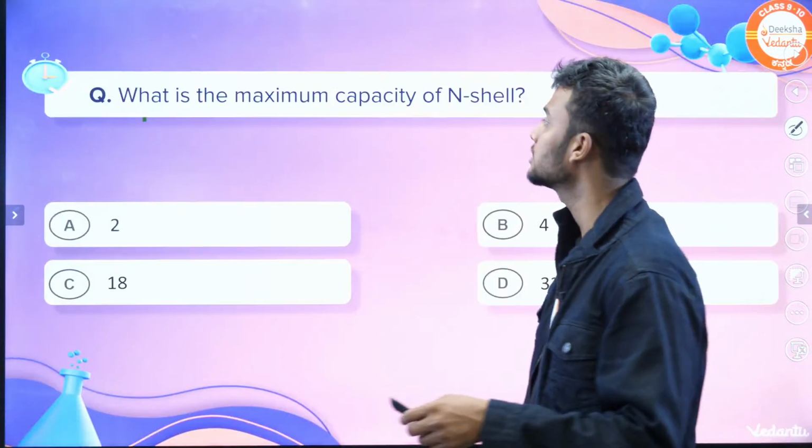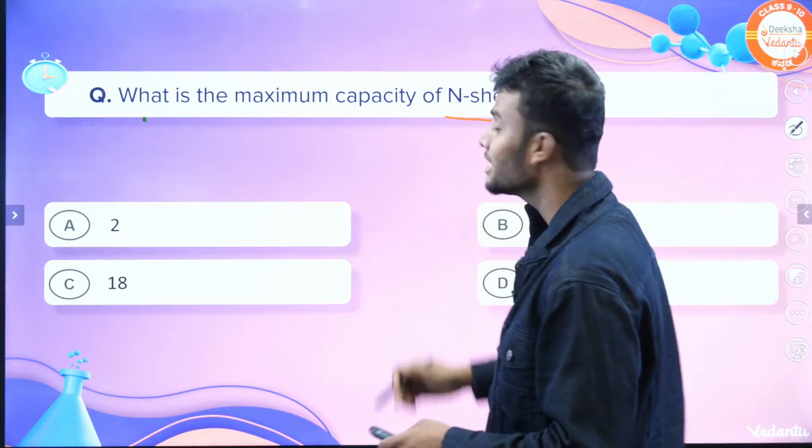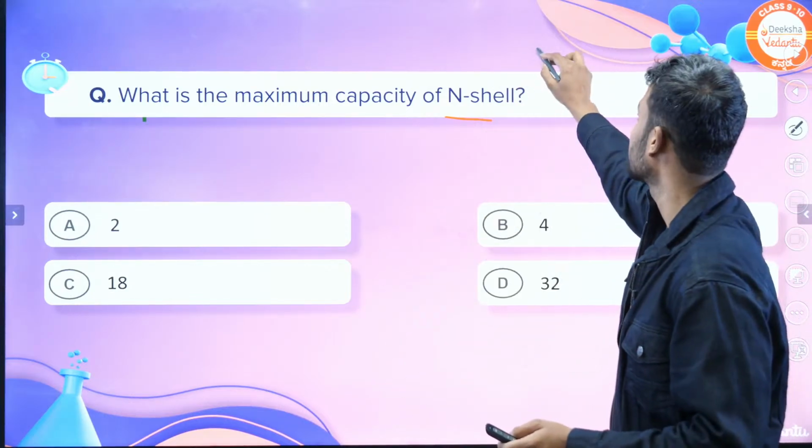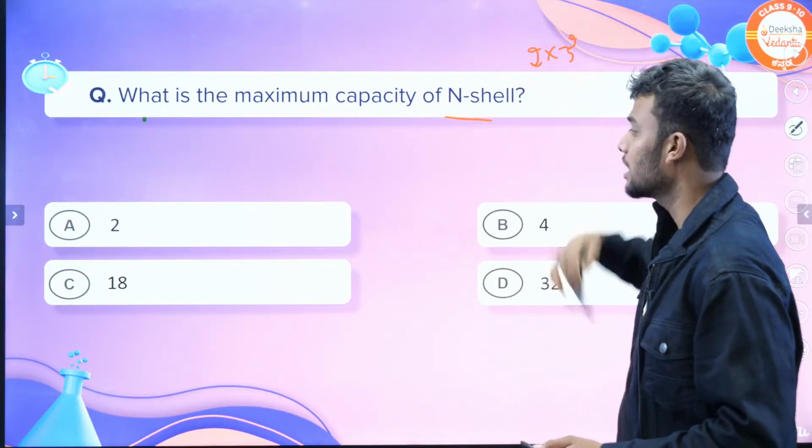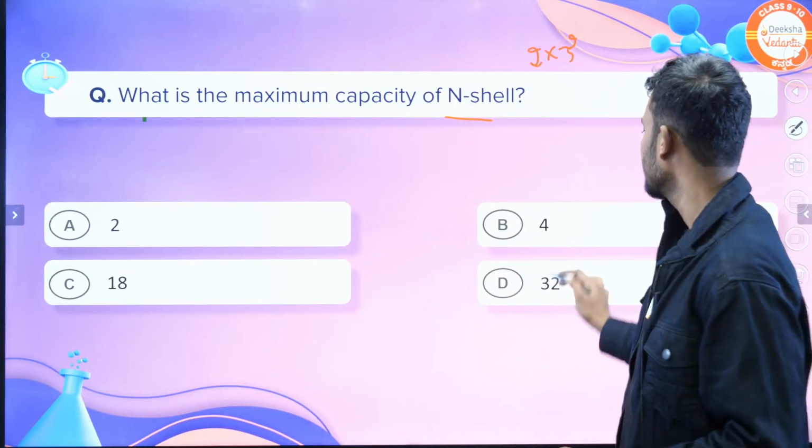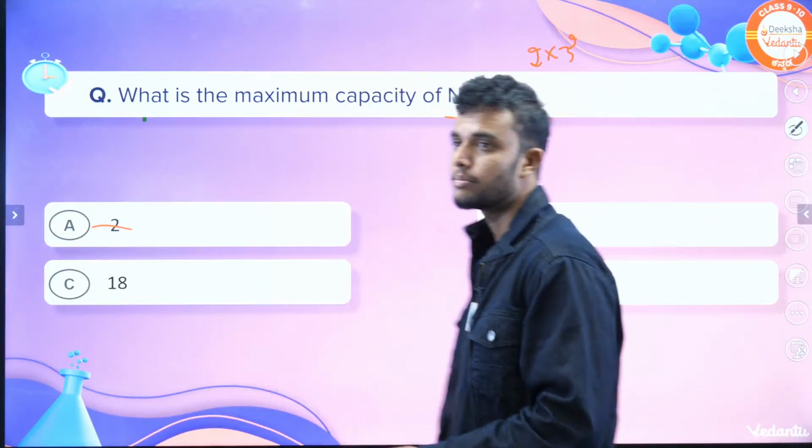The first question in the quiz is, what is the maximum capacity of the N shell? K shell, L shell, M shell. It's nothing but 2n squared. What's the answer? They give 2, 4, 18 and 32. These two are wrong answers. The answer may be 18 or 32.